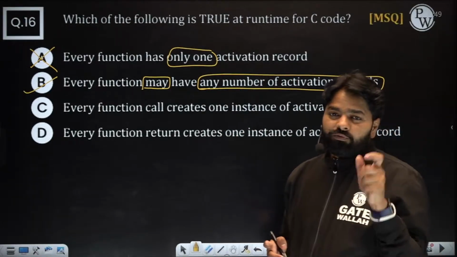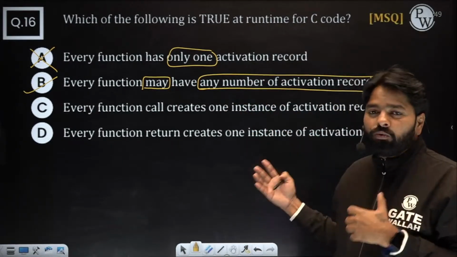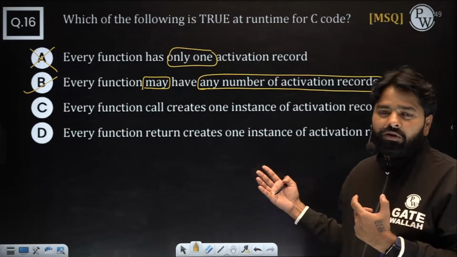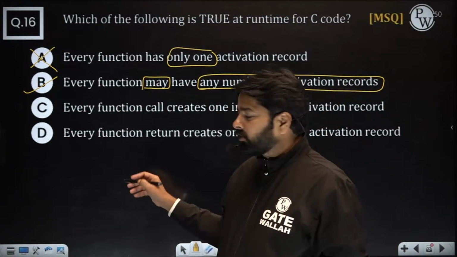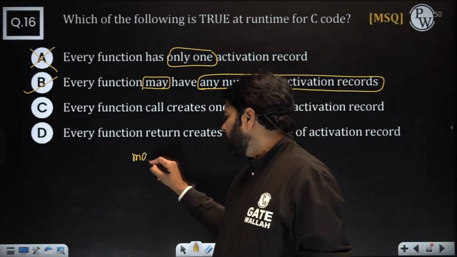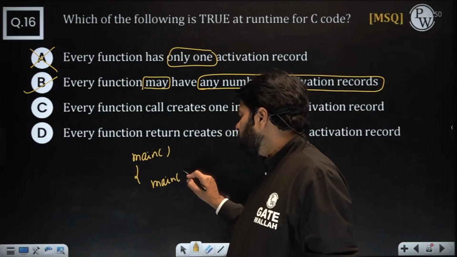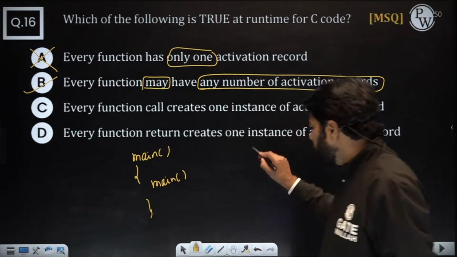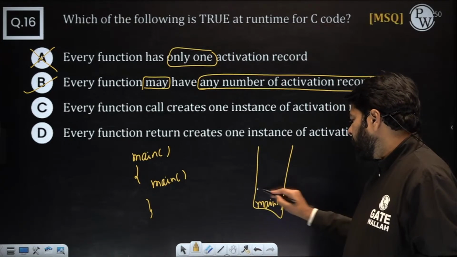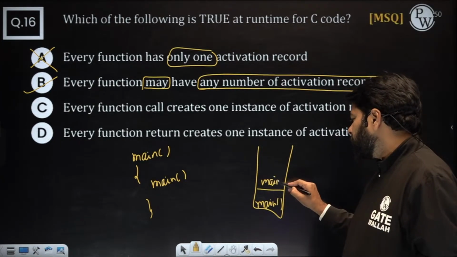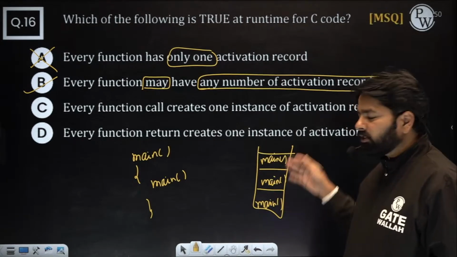Recursion is a very important word. Why are we talking about the number of activation records? Those who understand recursion will understand activation records. Suppose in main, you call main again. The main is called, again you call main, and it keeps on calling. You see that it is one function only, but multiple activation records.